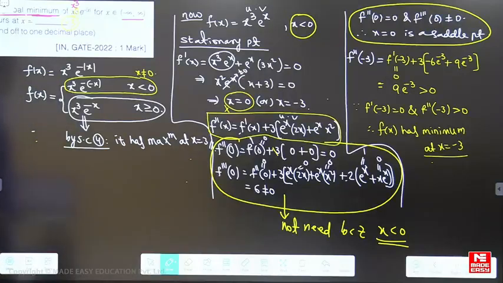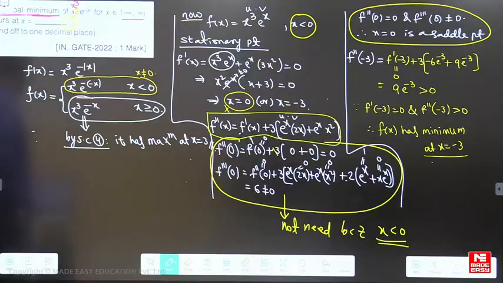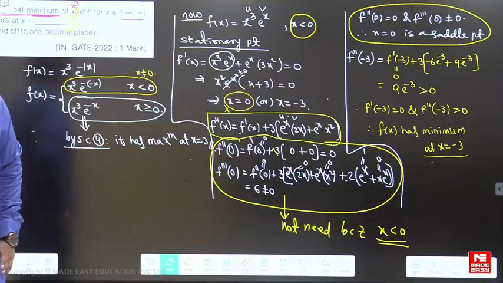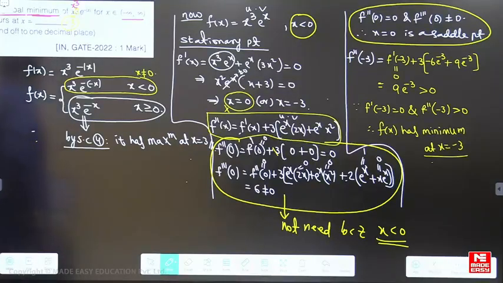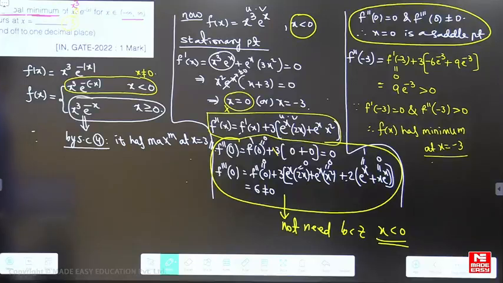Dhruv Chatter, we have already discussed. No, beta. For x greater than 0, okay, no issue. If you don't know, you can write it. For x greater than 0, that function x cube e power minus x has only a maximum at x is equal to 3 and a saddle point at x equal to 0. So no minima at that point. Yes.